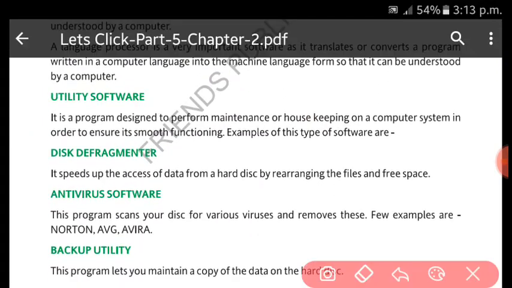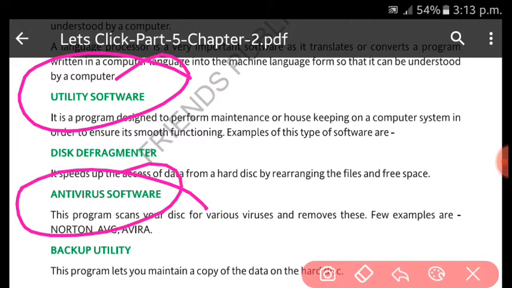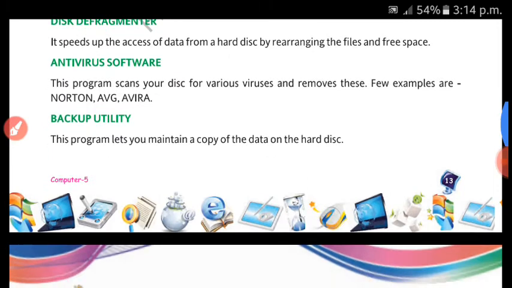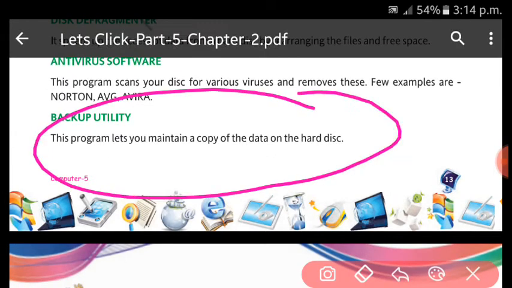Next are utility programs. You may consider utility software like antivirus software, which you are more familiar with. Then there is the disk fragmenter. You know very well about the hard disk. It manages the files and folders on the hard disk and speeds up the access of that data. Then there is backup utility, to make a duplicate copy of the data. That is also part of system software.